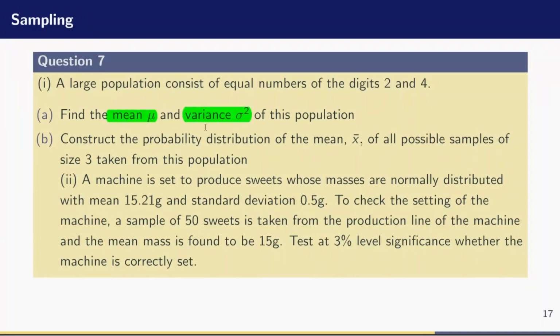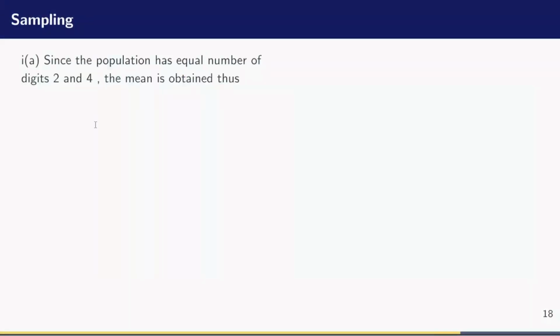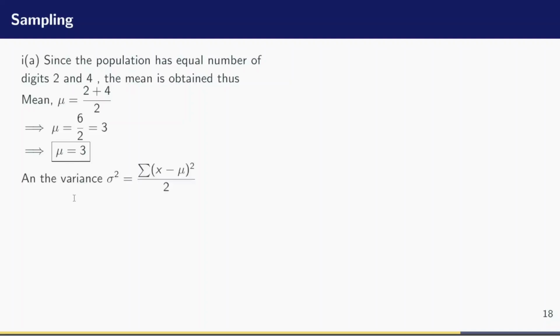This question is straightforward, as the mean will just be the sum of these two data divided by 2, because I just have 2 and I have 4 in that population. So to obtain the mean will just be equal to 2 plus 4 divided by 2, which will be 6 divided by 2, so the mean is equal to 3. Now what about the variance? The variance can be obtained by using the formula, the sum of the square of the difference between the values and the mean, all that divided by 2. Again, because I have just 2 and 4 in that population, 2 values. Now, let me just substitute and evaluate.